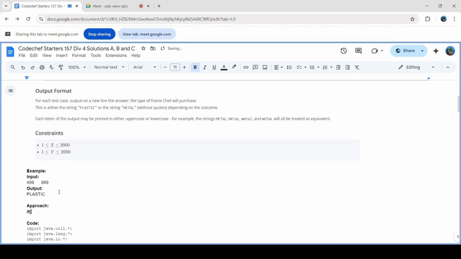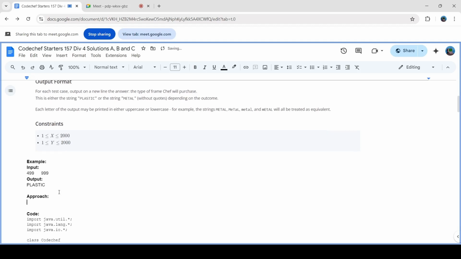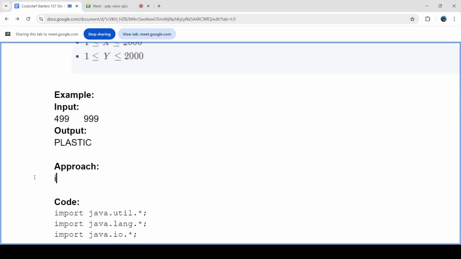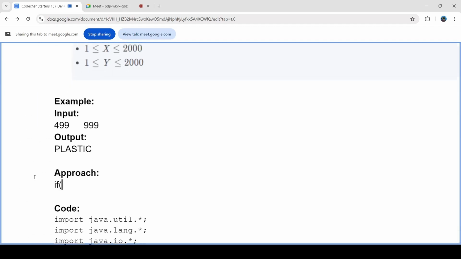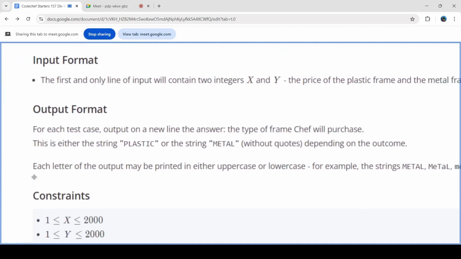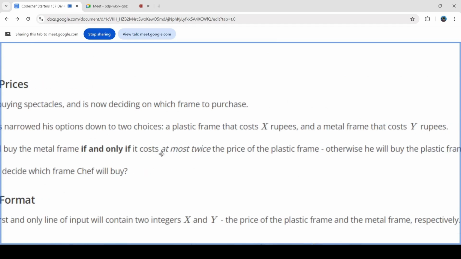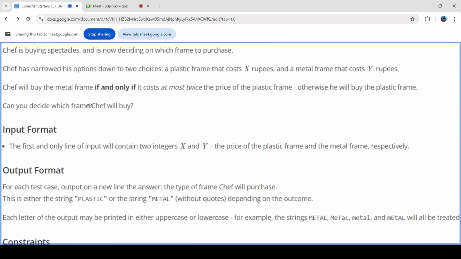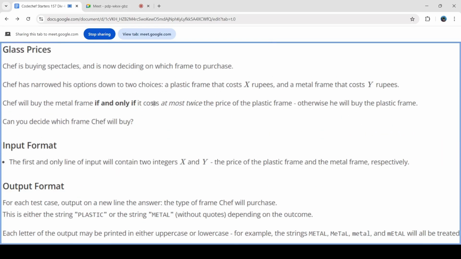So the only thing that you need to do here is the condition which is given is that I will buy the metal frame. Where is the question? Okay. So I will buy the metal frame if it costs at most twice the price of the plastic frame.